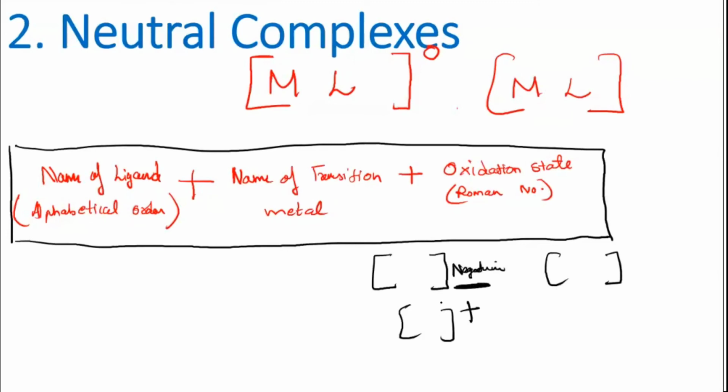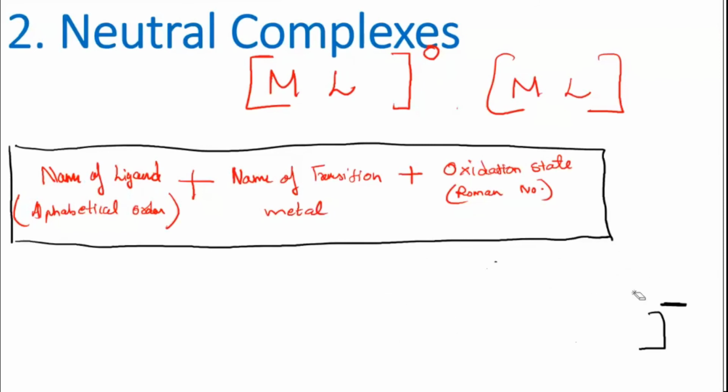And if it is an anionic complex, how will you identify? First, you will find a metal over here, and then you will see that the coordination sphere is written next to it, or this coordination sphere is carrying a minus charge.